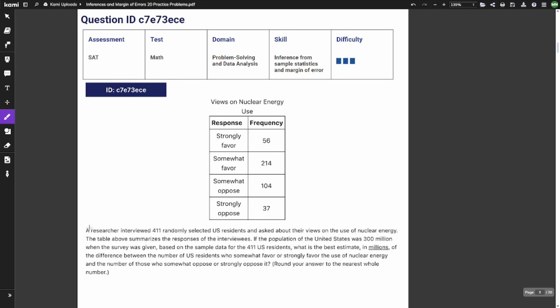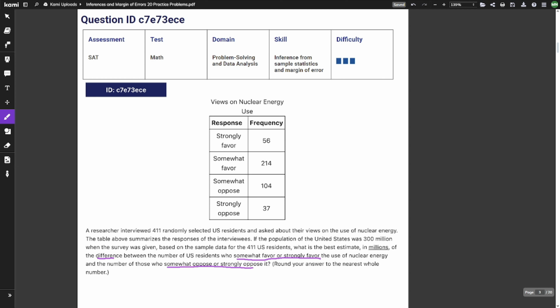Question number 3. A researcher interviewed 411 randomly selected US residents and asked about their views on the use of nuclear energy. The table above summarizes the response of the interviewees. If the population of the United States was 300 million when the survey was given, based on the sample data for the 411 US residents, what is the best estimate in millions of the difference between the number of US residents who somewhat favor or strongly favor the use of nuclear energy and the number of those who somewhat oppose or strongly oppose it?